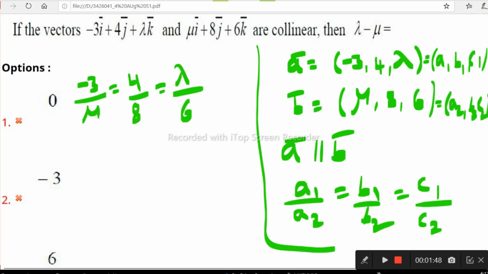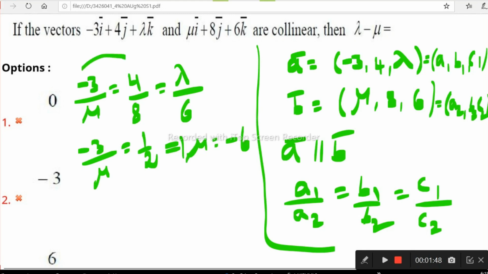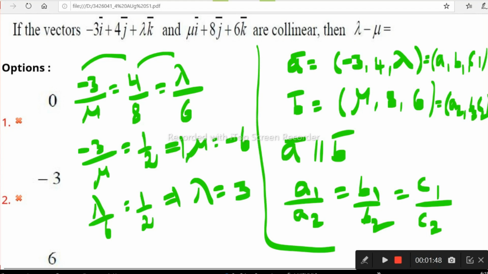A1 is minus 3, A2 is mu, B1 is 4, B2 is 8, C1 is lambda, C2 is 6. We can equate them. First, 4 by 8 is 1 by 2. Minus 3 by mu is 1 by 2. From this, mu is minus 6. By equating these two, I got the mu value. Next, lambda by 6 is 4 by 8, which is 1 by 2. From this, lambda is 3. Lambda is 3, mu is minus 6.